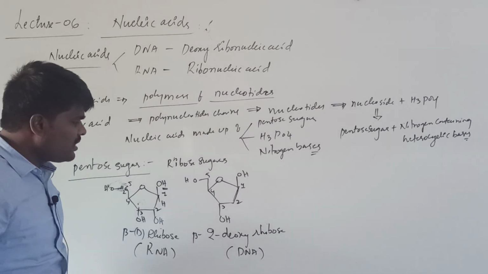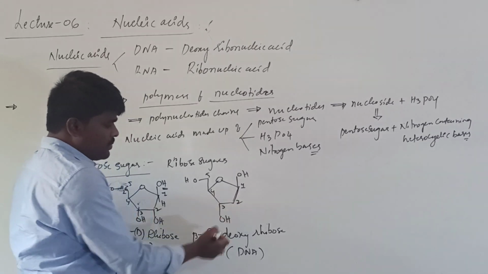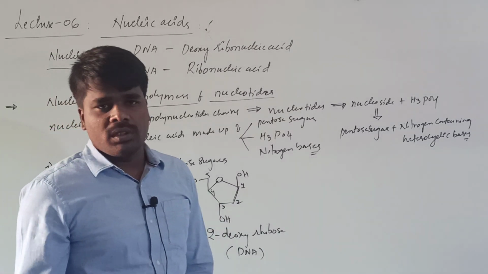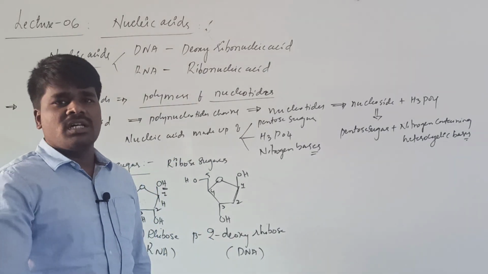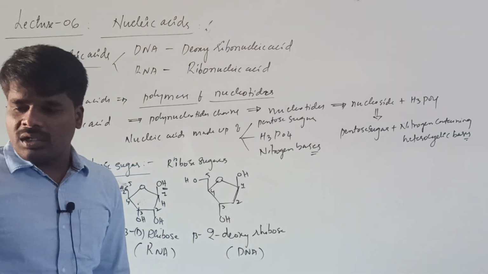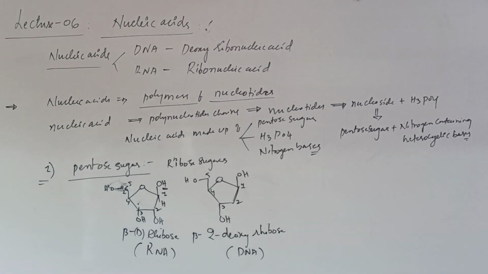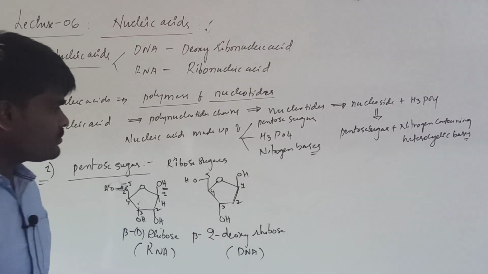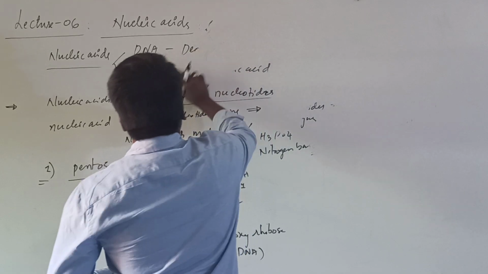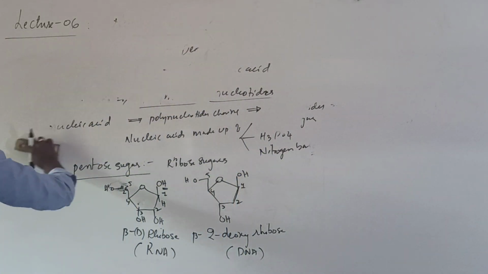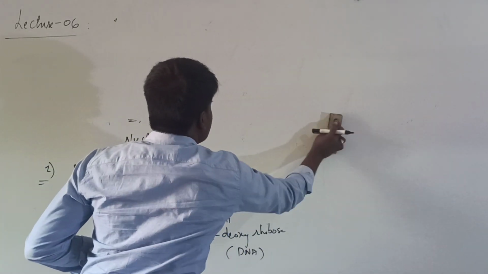The major difference is that since a hydroxy group is absent at the second position of the pentose sugar, the sugar present in DNA is called deoxyribose sugar. What do we call them? We call them deoxyribose sugars. Is it clear so far? If it is clear, we will move to the next aspect.